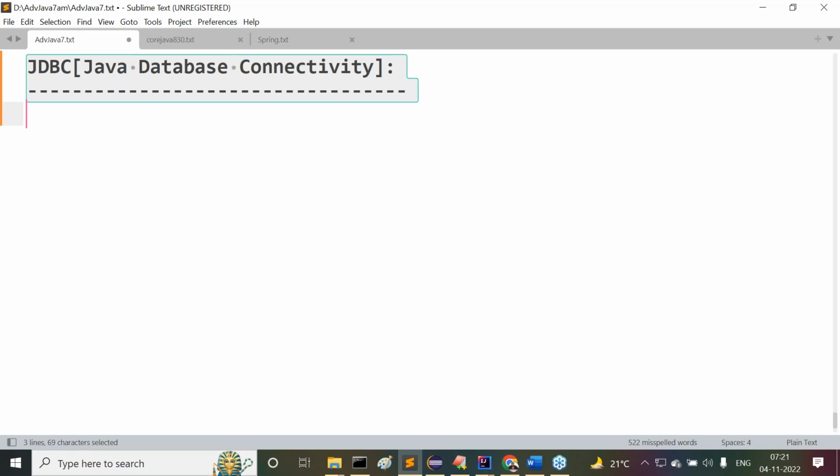For example, I want to prepare a software. That software I'm preparing for a particular organization, right? I will not prepare that software for the sake of my time pass. Definitely, we are preparing software for a particular enterprise. Whenever we are preparing software for a particular enterprise, we have to manage organization data inside the software.